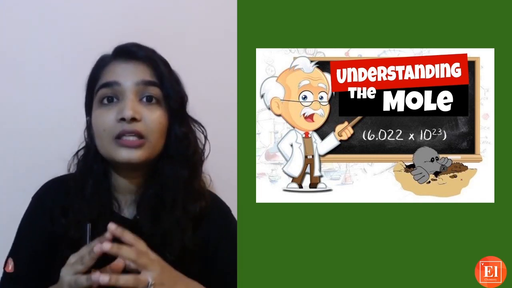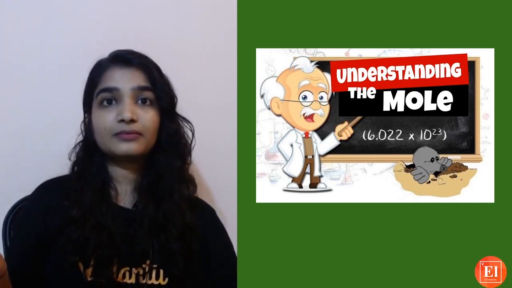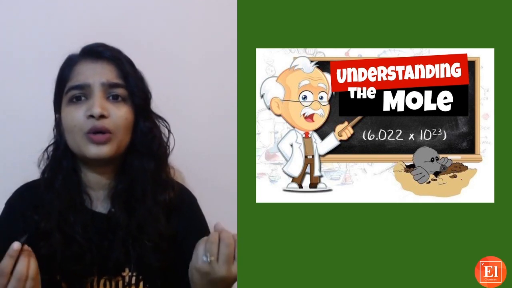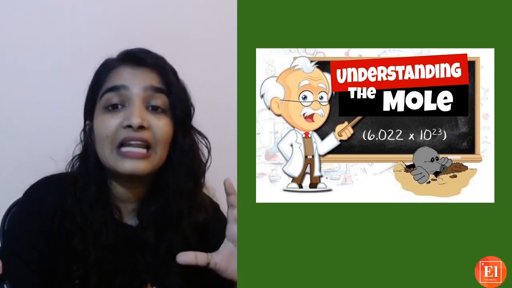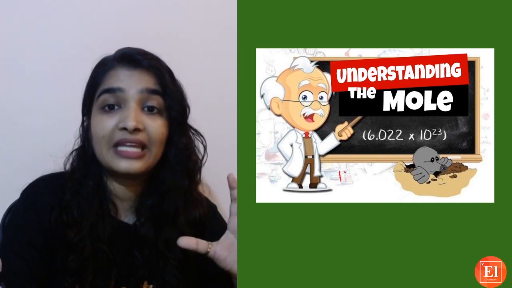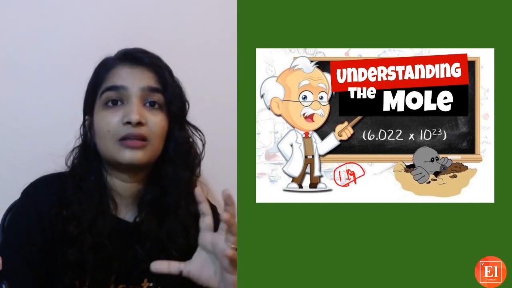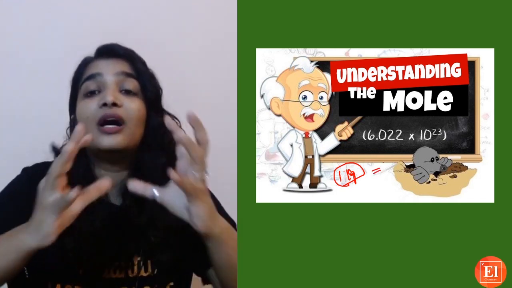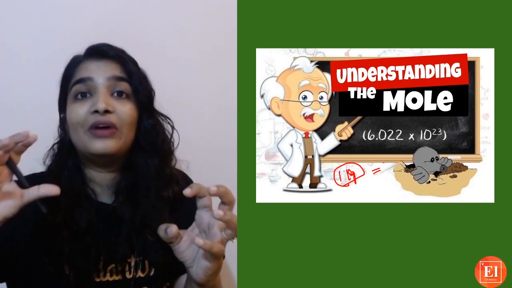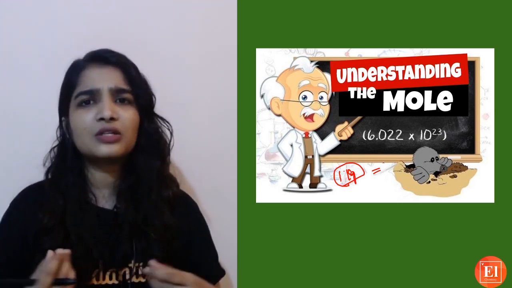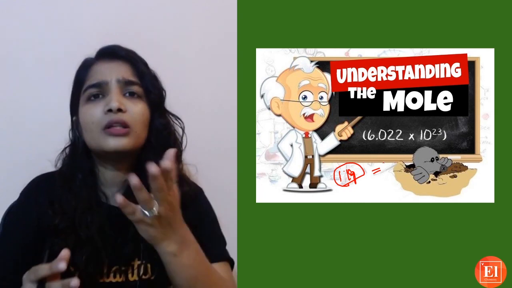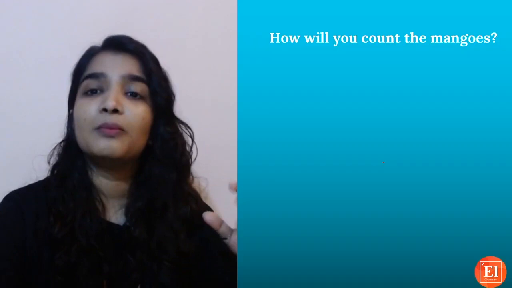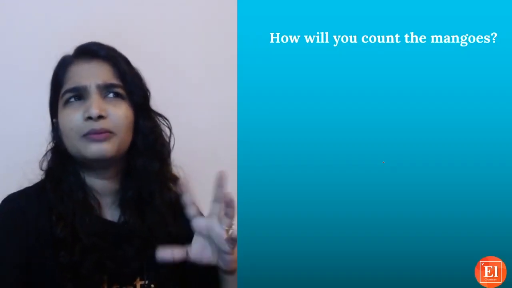Then the thing is, they don't count. They will weigh it. But with coins, if you want to know the value, you have to count it, right? Yes. So they will know that 1 kg of these coins will have how many coins. They will know the exact number, so they are relating the weight of the coins to the value of the coins. Very easy, no? Instead of counting each and every coin, this is a very good method which actually saves your time. So even mole is very similar to this thing.